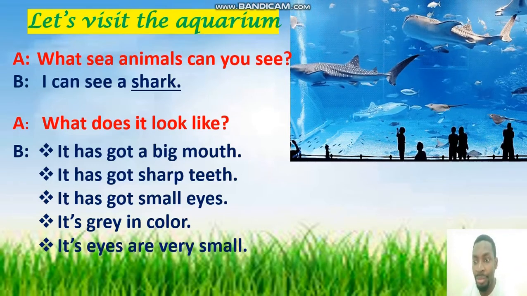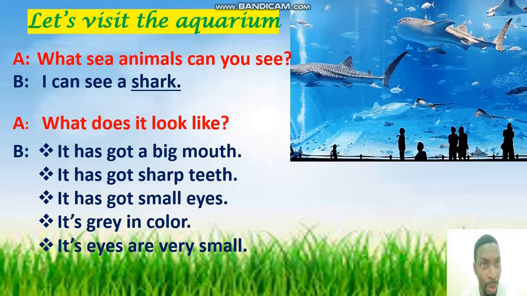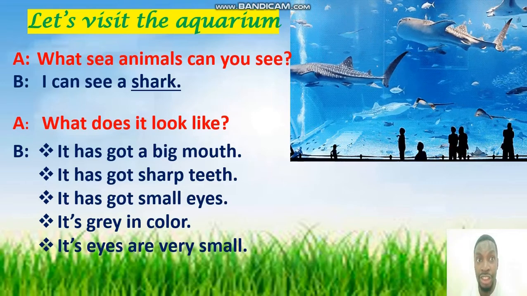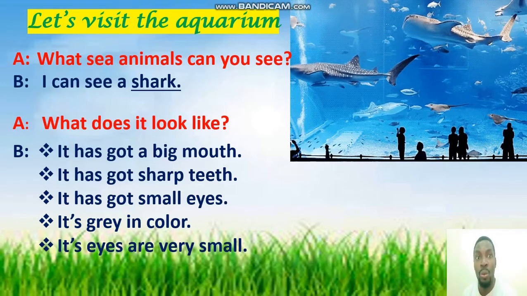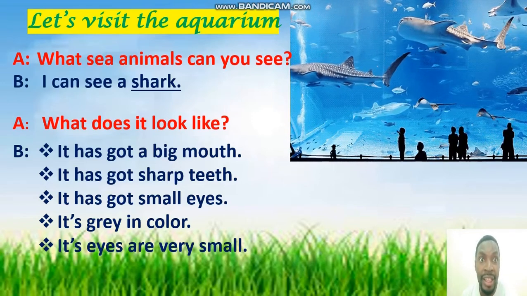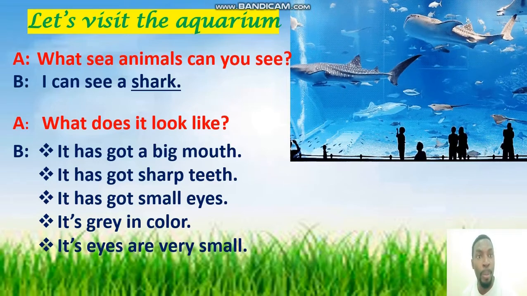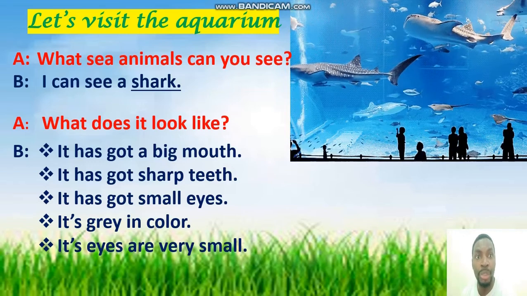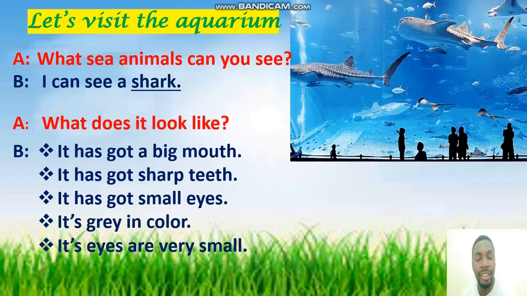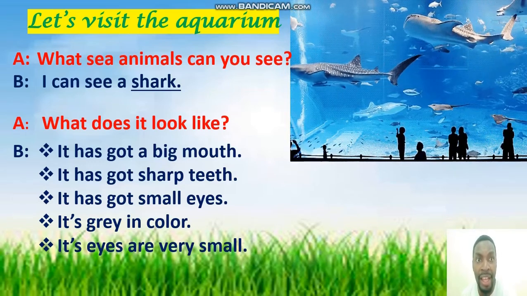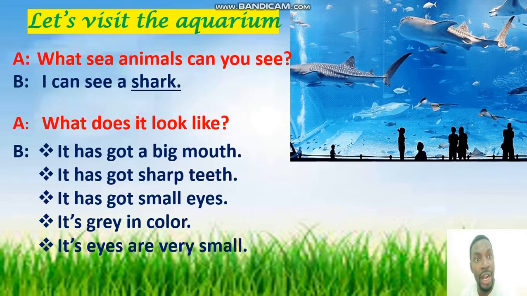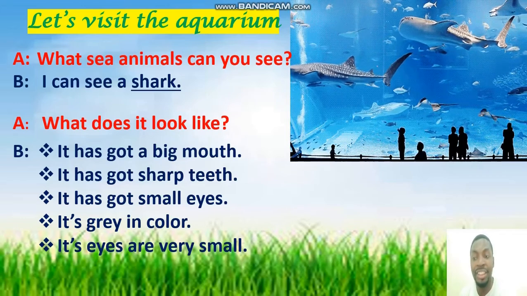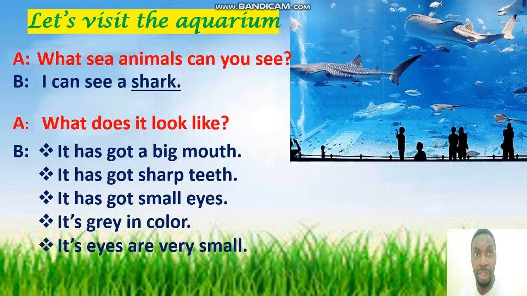Let's read again. What sea animals can you see? I can see a shark. What does it look like? It has got a big mouth. It has got sharp teeth. It has got small eyes. It's gray in color. And finally, its eyes are very small.